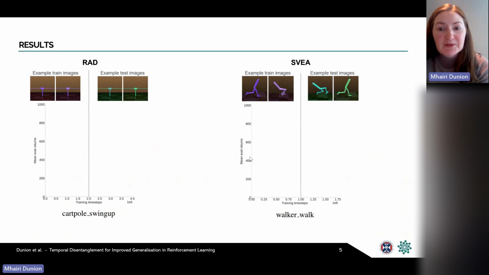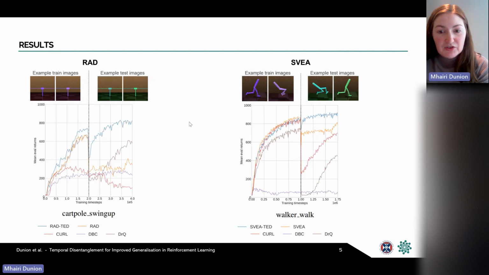So we use a training environment with a subset of some environment variable, such as a subset of colors in the examples here. And then we switch to a test environment at the vertical dotted line in the graphs, and then continue training on this test environment, which has unseen values of the variable, such as unseen colors.